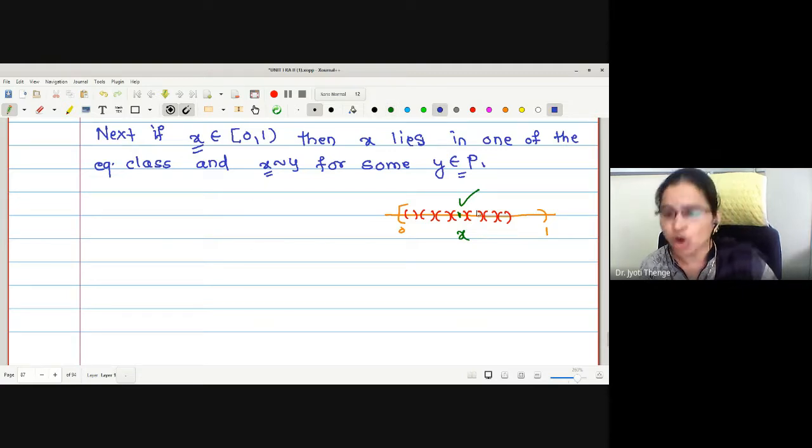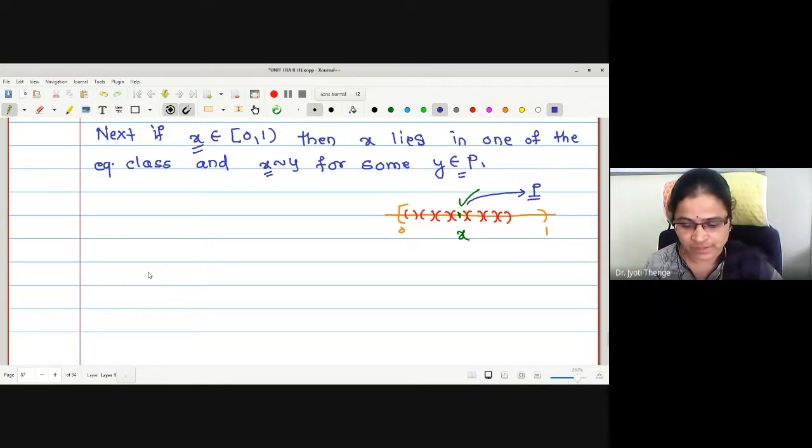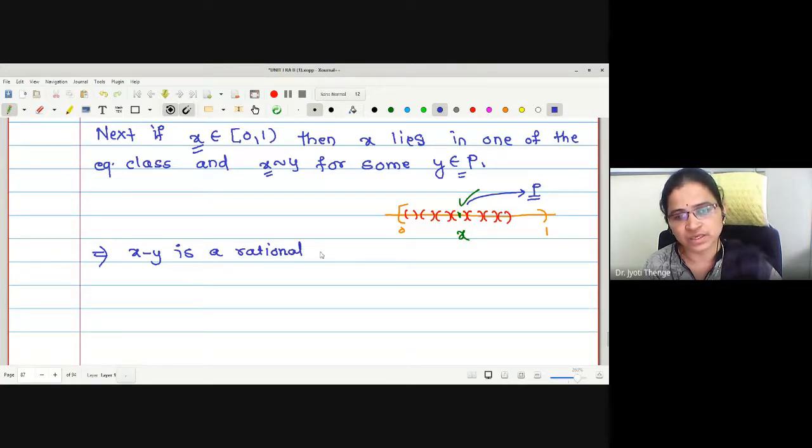If x belongs to the equivalence class P, it means x is related to an element y in P, and therefore x minus y is a rational number.